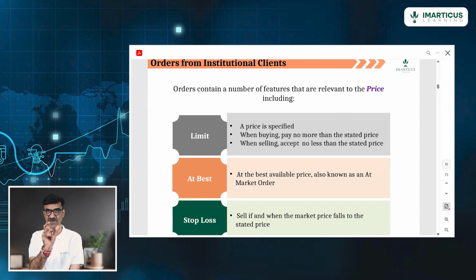Limit order, you specify the price. Best price order, you don't specify the price. It's also called market price order. Stop loss order, you have to tell what is your risk appetite. In our example, it is 3%. Let's move ahead and wind up the next two.